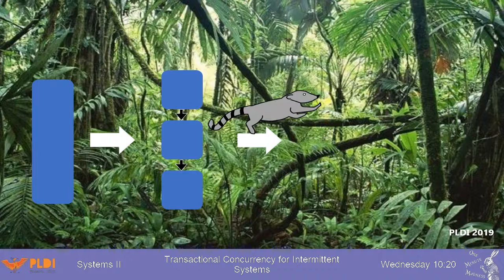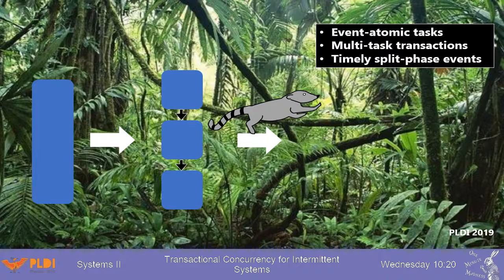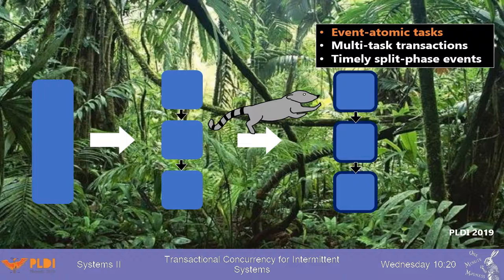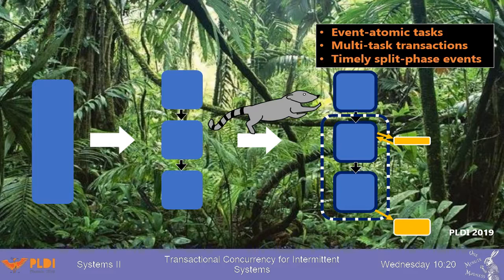That's where our system, Kawadi, comes in. Kawadi extends the task-based model with event-atomic tasks, multitask transactions, and timely split-phase events. All of these work together to bring asynchronous control flow to an intermittent execution.